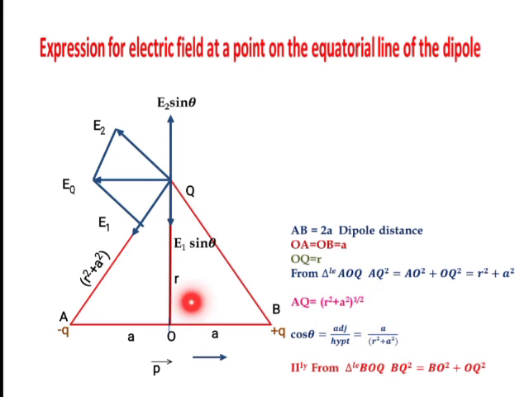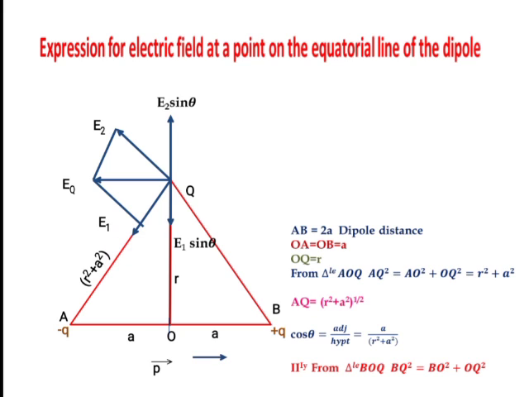From the same triangle, what is cos theta? AQ is the hypotenuse here, AO is the adjacent side and OQ is the opposite side. Then what is the cos theta here? Cos theta is equal to adjacent upon hypotenuse. So adjacent side means this is A. So A divided by the hypotenuse value, which is R square plus A square.